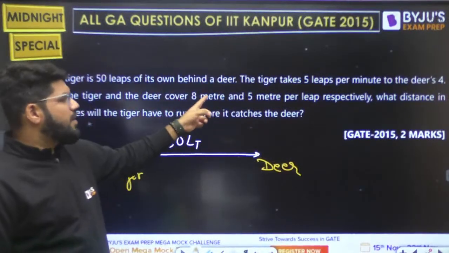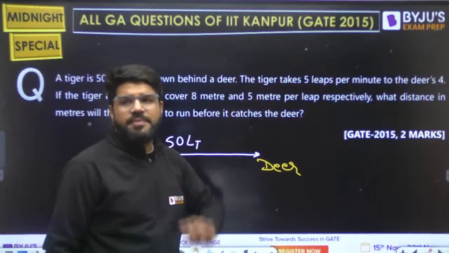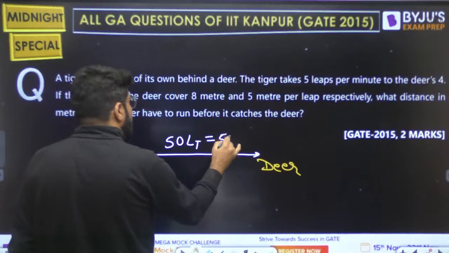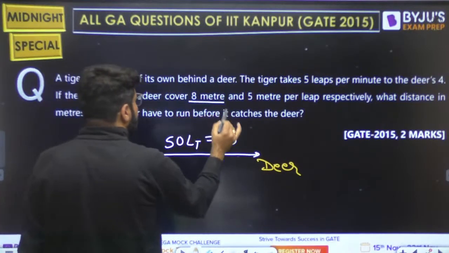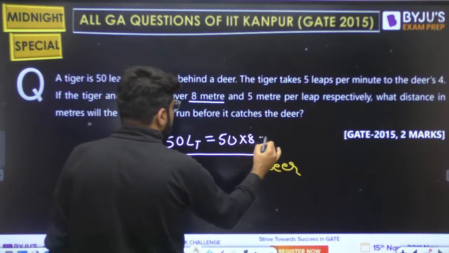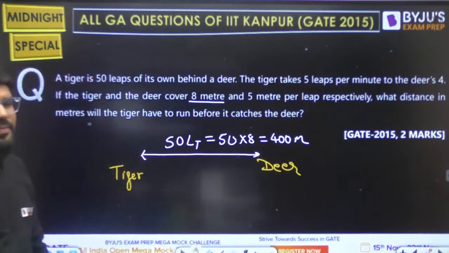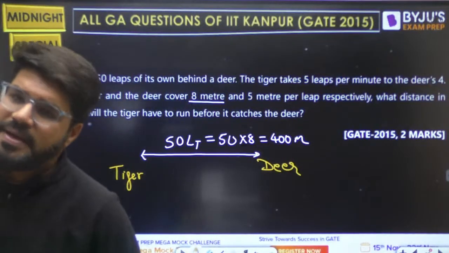It covers the 8 meter. Deer covers the 5 meter. Okay, so what is 50 leaps of tiger? 1 leap of the tiger is 8 meter. Right, so this is total 400 meters. So initially the distance between the tiger and deer is 400 meter.